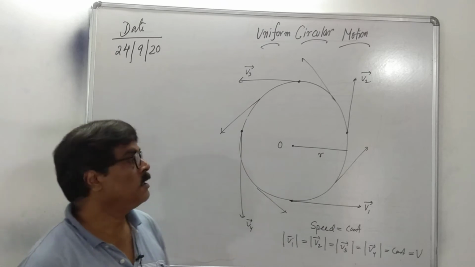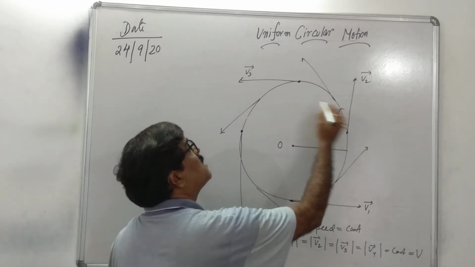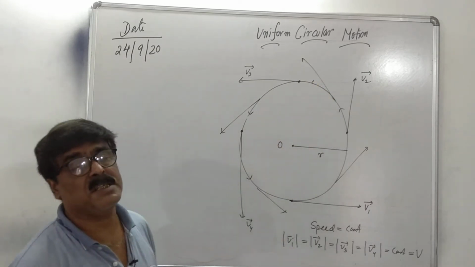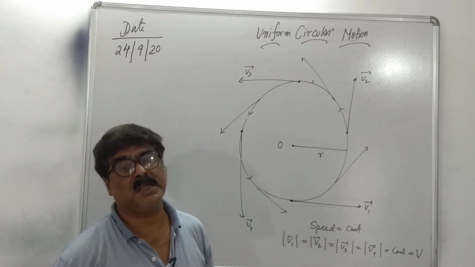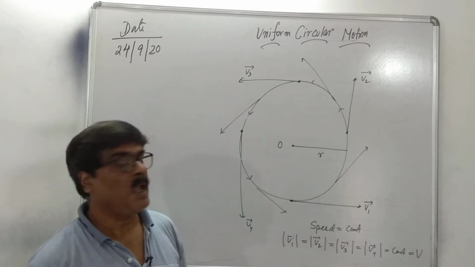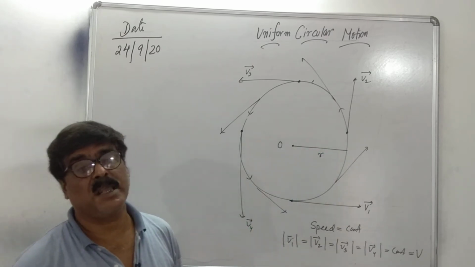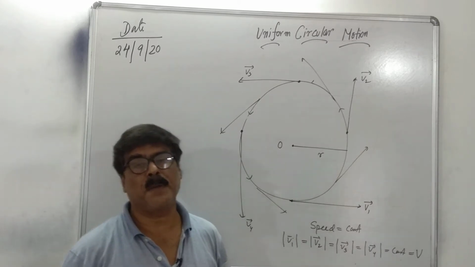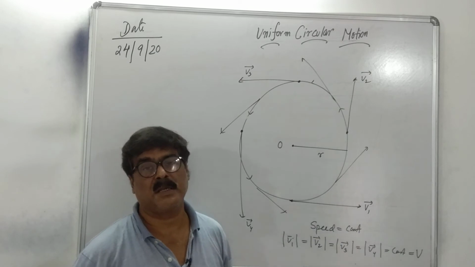But due to change of direction, velocity changes. And if the velocity changes, there is an acceleration. And this type of acceleration is known as centripetal acceleration.